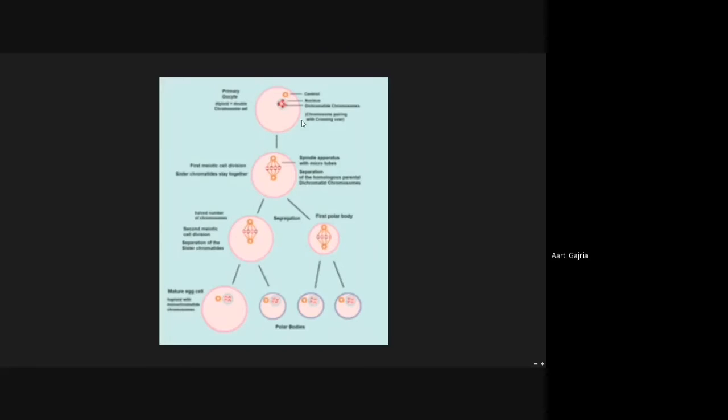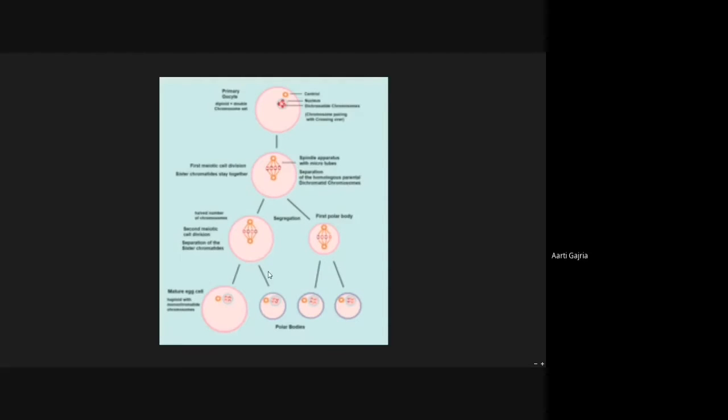This is the primary oocyte. It has undergone prophase 1, and after prophase 1 this stage is arrested. Clear? When it completes meiosis 1, the result is 1 secondary oocyte and 1 polar body.